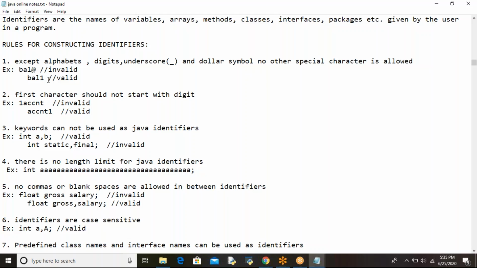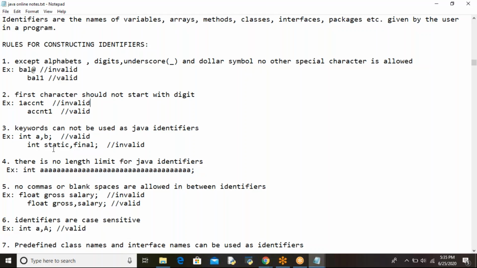So alphabets, digits, underscore and dollar symbol are allowed, but no other special character. Got it? Next, the first character should not start with a digit. Of course, you can use digits in the name, but not as the first character. The first character should be either an alphabet or underscore or dollar symbol. It should not start with a digit. That is the second rule.